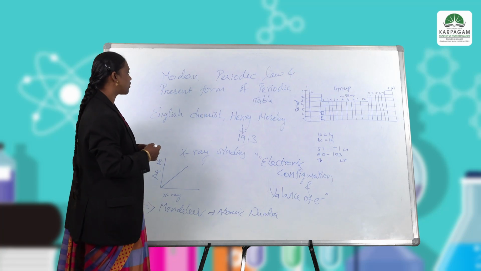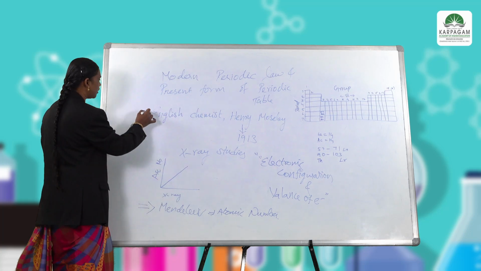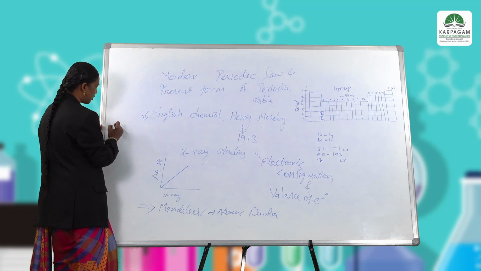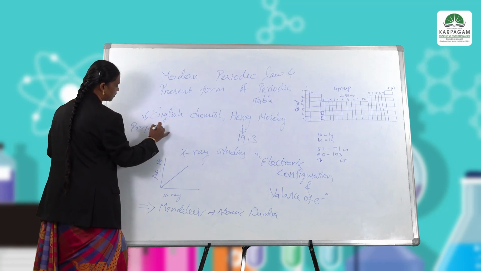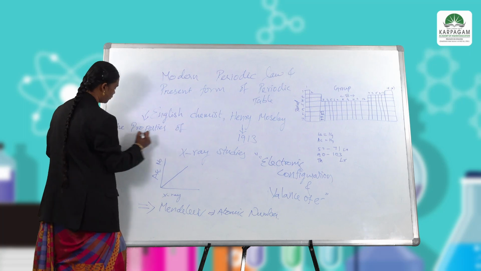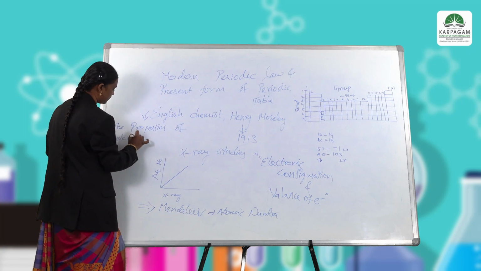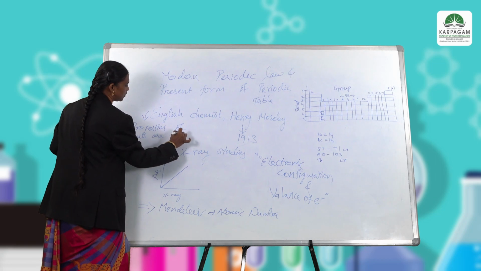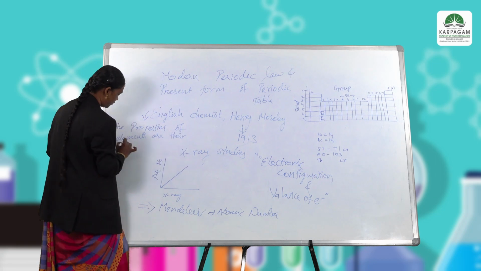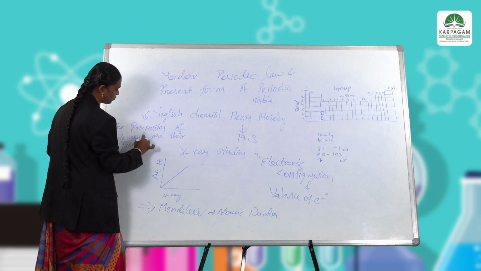So from this new periodic table, the properties of elements are a function of their atomic number.